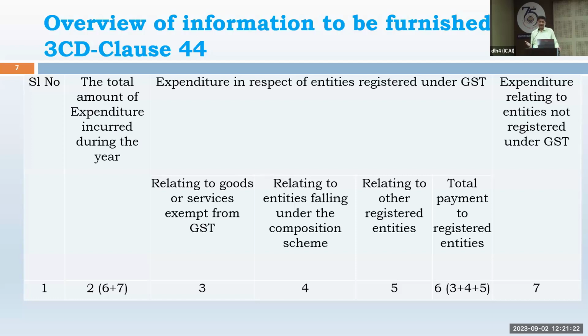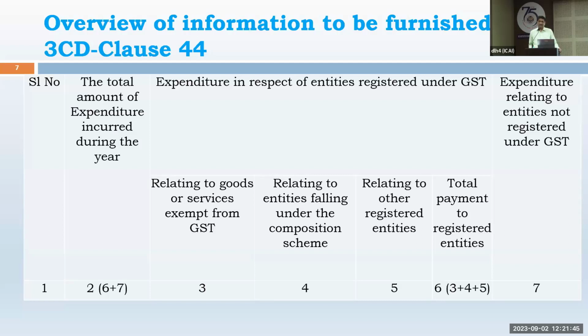So 3 bifurcations: exempt supply, supply from composite dealer, and registered purchase. That's all. Then the total of 3, 4, and 5 you put in column number 6, and the total of 6 and 7, the grand total, will come again in column number 2.